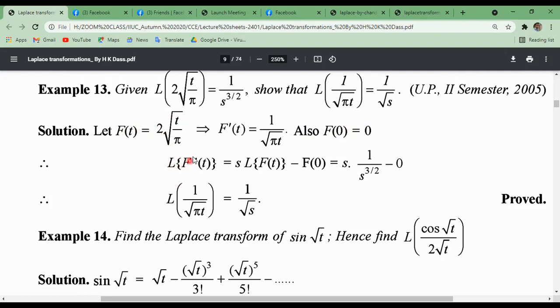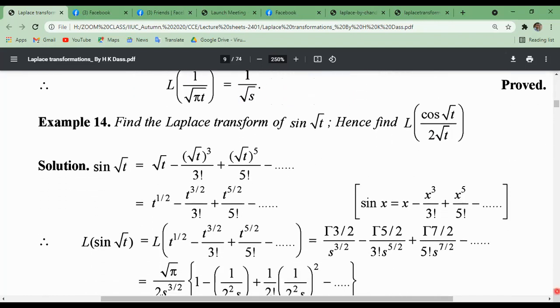Now the Laplace transformation of f dash t, the first derivative of f, will be s into, using equation number 1 from the above theorem, the Laplace transformation of the first derivative of f of t will be s into Laplace transformation of f of t minus f of 0, equals, just putting these values, we get the required result.